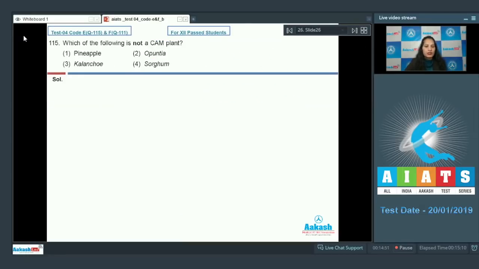Question number 115. Which of the following is not a CAM plant? First option, pineapple. Second, Opuntia. Third, Kalanchoe. Fourth, sorghum. CAM plant is a plant in which the stomata open during the night. They have scotoactive stomata. So they are adapted in highly arid conditions. Opuntia is a CAM plant, so this option is ruled out. Pineapple and Kalanchoe, these both are CAM plants, so these 2 options are ruled out. Sorghum is a C4 plant. It's not a CAM plant. So the correct option for the given question is option number 4. Let's move on to the next question.